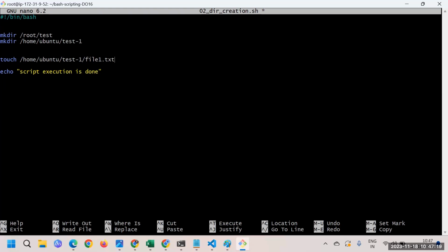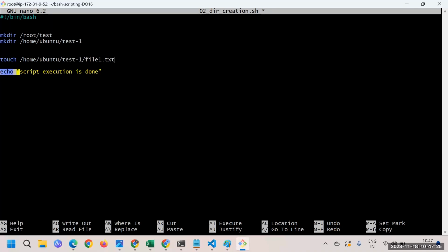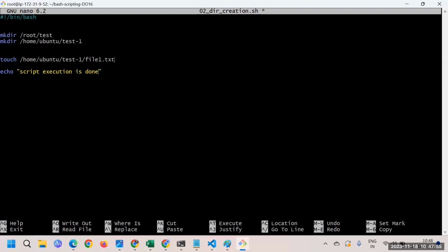Now what this is indicating, basically, if I reach this particular line, because in bash scripting the code execution will happen line by line. That's the reason it is also called an interpreted based language. Bash scripting is considered as an interpreted based language. And at this point, you can see that the command execution will happen one by one, one after another.